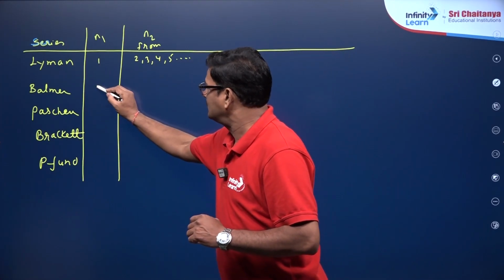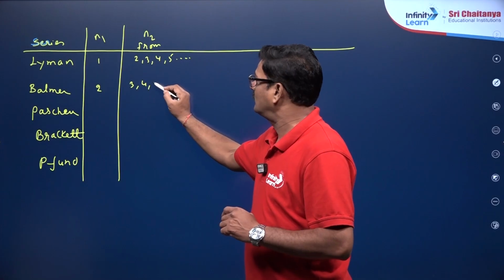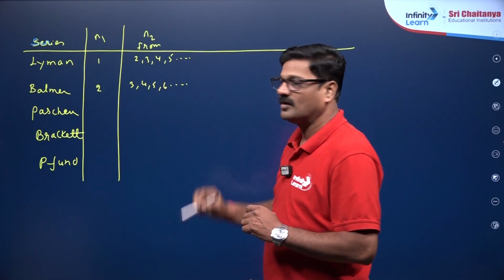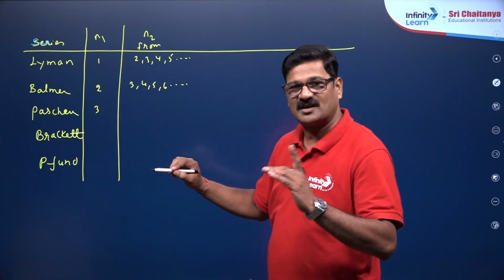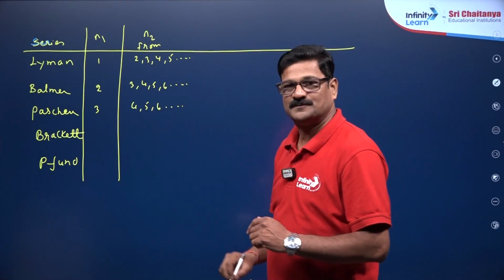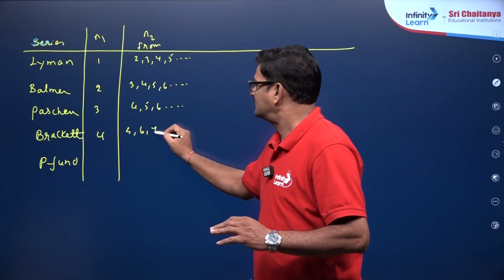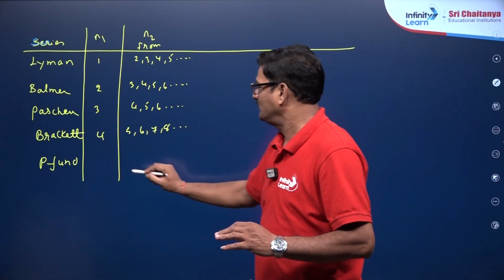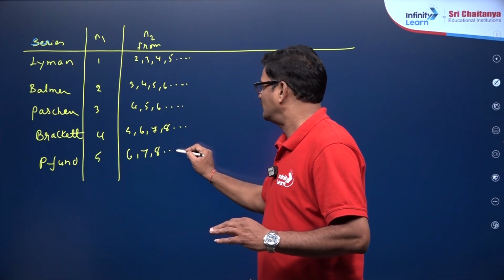In the Balmer series, the electron is coming to n equal to 2, so it is coming from 3, 4, 5, 6 or so on. In the Paschen series, n1 is 3, so the electron is coming from 4, 5, 6 or so on. For the Brackett series, n1 is 4, and it comes from 5, 6, 7, 8 or so on, and for the Pfund series, n1 is 5, and it comes from 6, 7, 8 or so on.